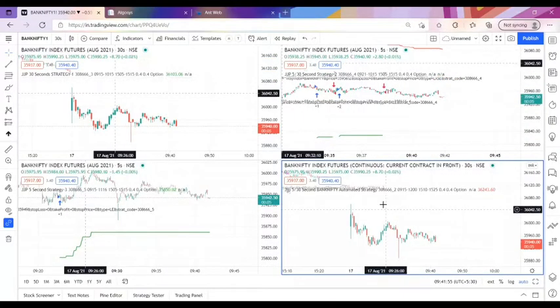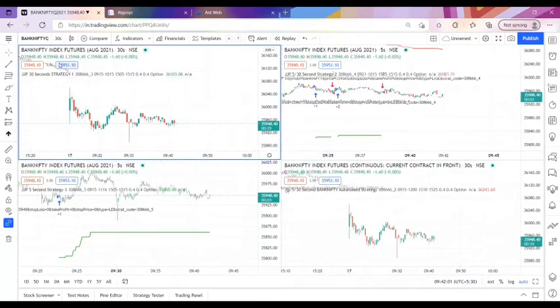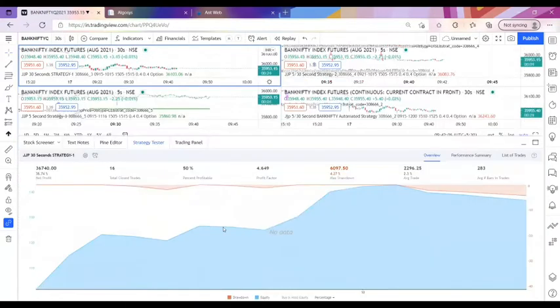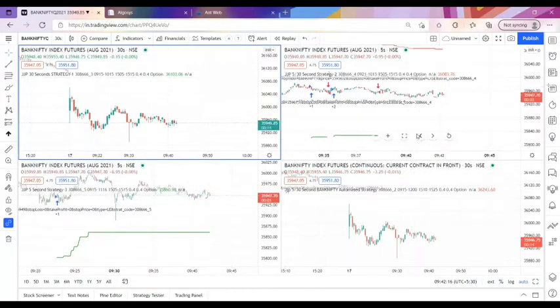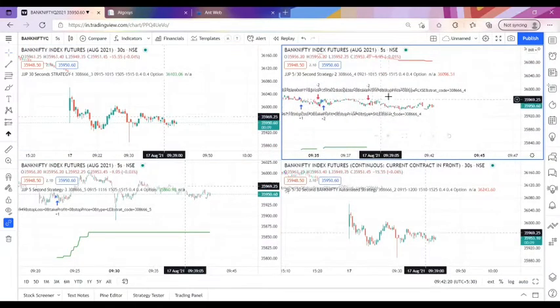This is our old indicator, which we have given access to, for the 30 seconds as well as the 5 second strategy. You can see this strategy is only for the 30 seconds time frame. Whenever you implement this strategy, you will be getting 36,740 for the past 5 days. This is the past 5 days result. Okay, I think you all understood the strategy. If you have any other doubts, you can clear them with us. We will connect you on a Zoom meet and explain the strategy.